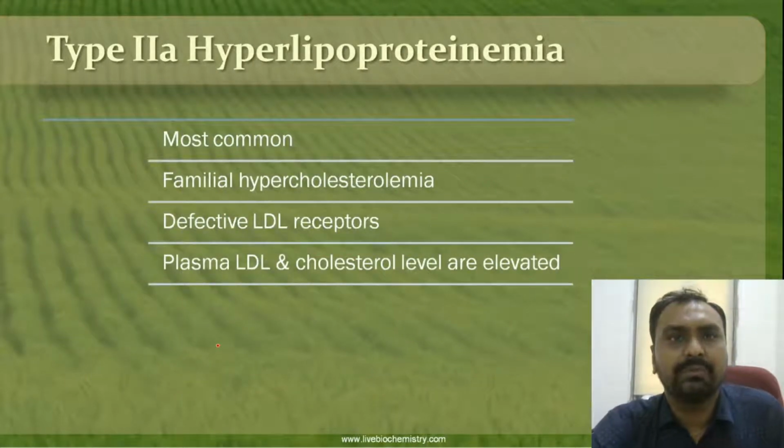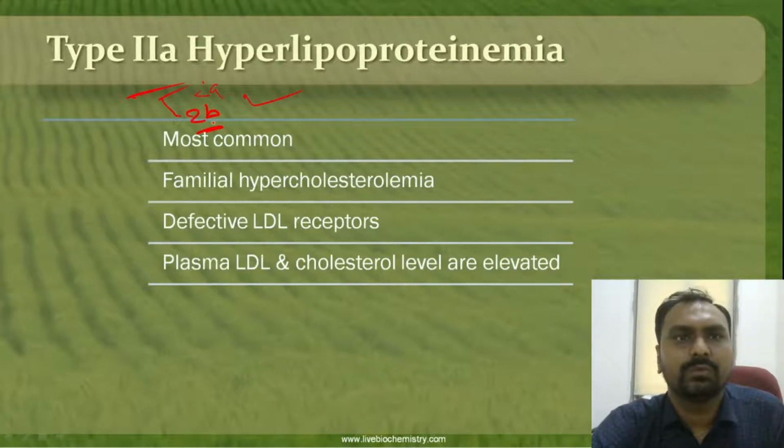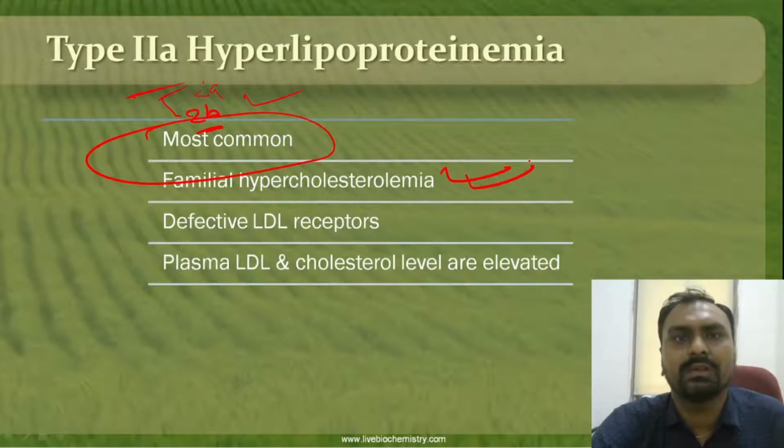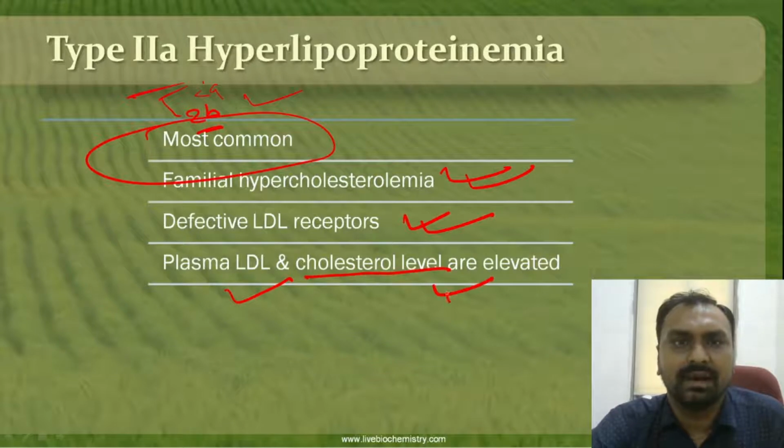Now coming to type 2A hyperlipoproteinemia. Type 2 is divided into 2A and 2B, and 2A is the most common. It is also called familial hypercholesterolemia, where there is a defect in the LDL receptor. So the LDL level will be increased, and so cholesterol levels are elevated.